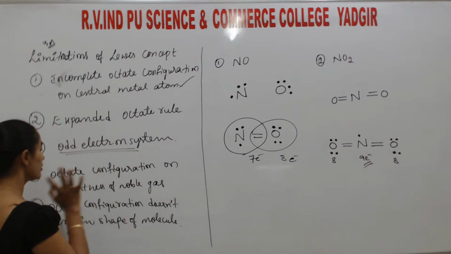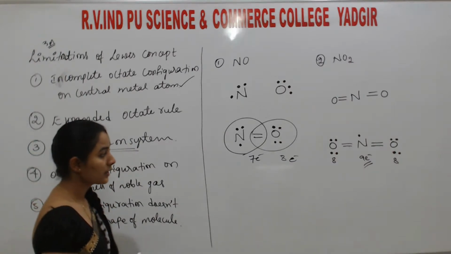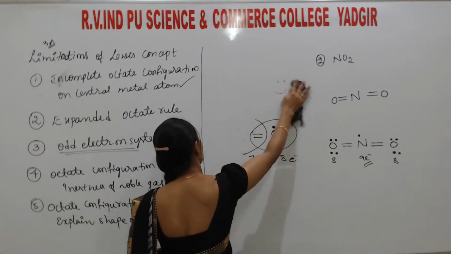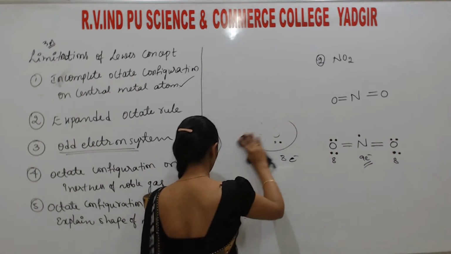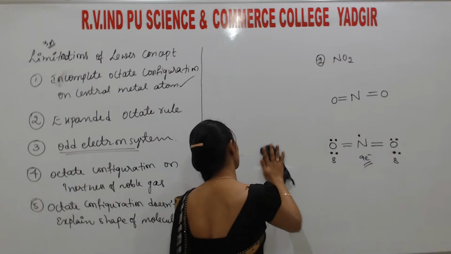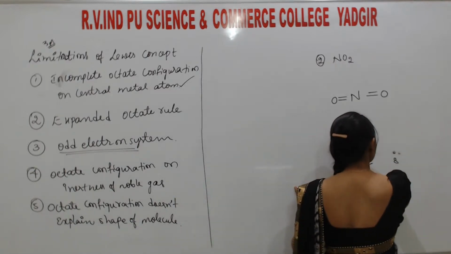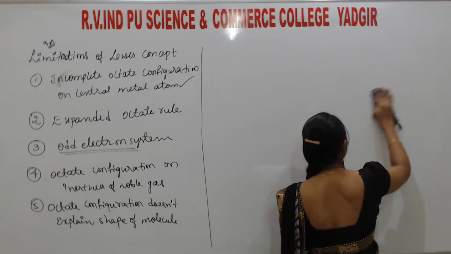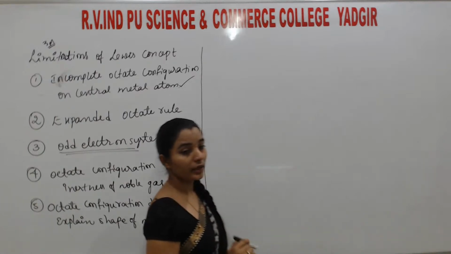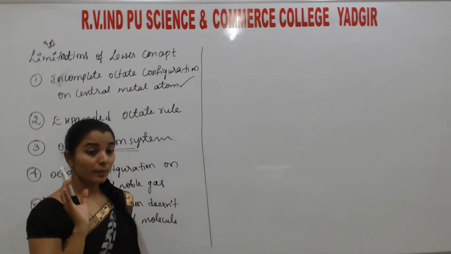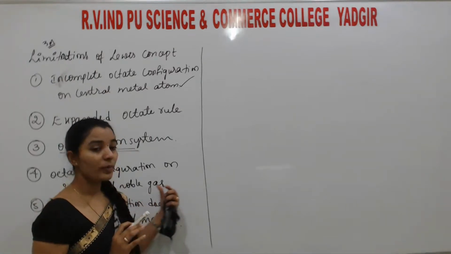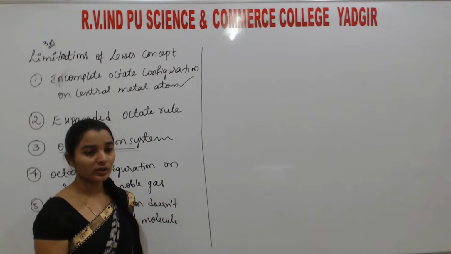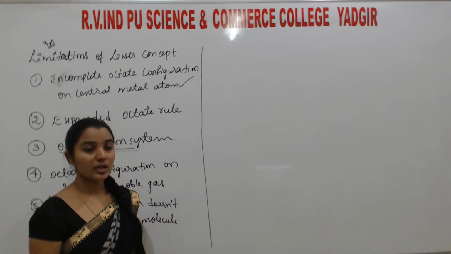Next one is octet configuration and the inertness of a noble gas. Lewis successfully explains that each and every atom should satisfy noble gas configuration even after bonding, either by sharing an electron or by complete transfer of electron. But the main thing we know is that these noble gases are inert in nature. That means inactive. They cannot easily react with others due to their stable configuration.